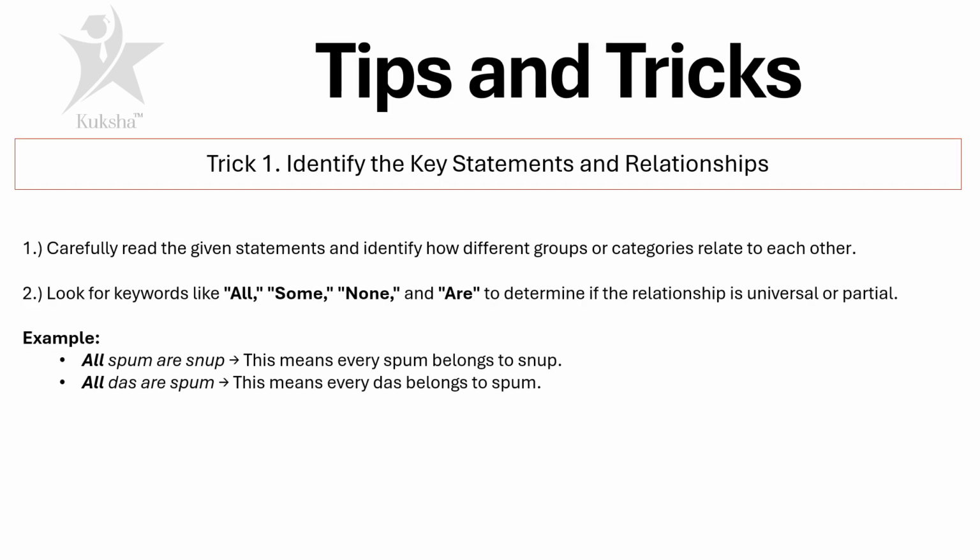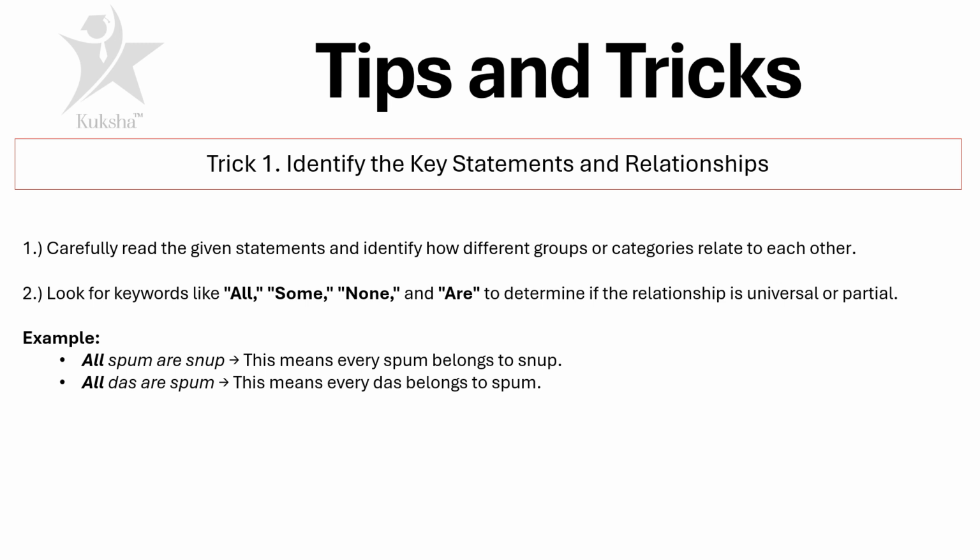So, let's identify the key statements and the relationship between them. This is trick number one. First, we need to read carefully the statements that are given to us, and identify how different groups or categories relate to each other. So we need to look for keywords. In this particular question, the keywords are all, some, none, are.